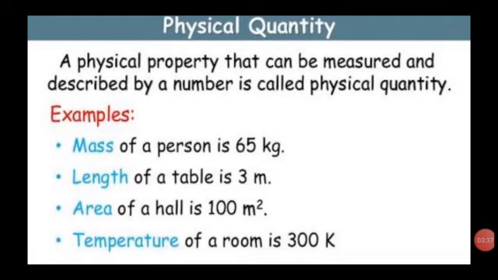A physical property that can be measured and described by a number is called a physical quantity. Example: mass of a person is 65 kg. Length of a table is 3 meter. Area of a hall is 100 square meter. Temperature of a room is 300 K.